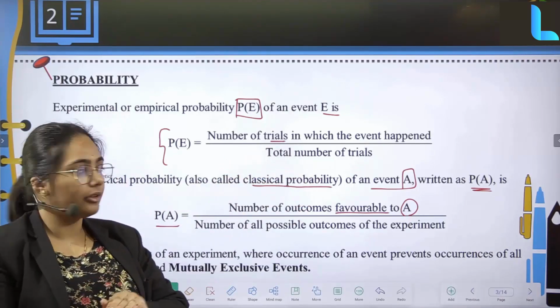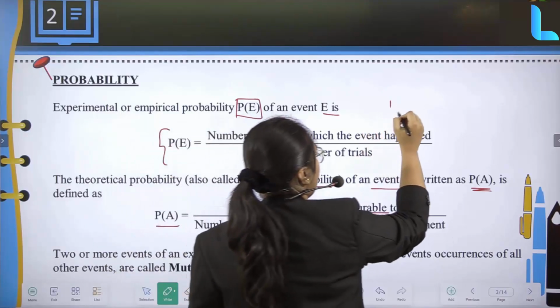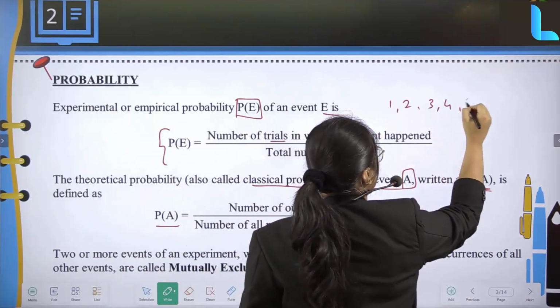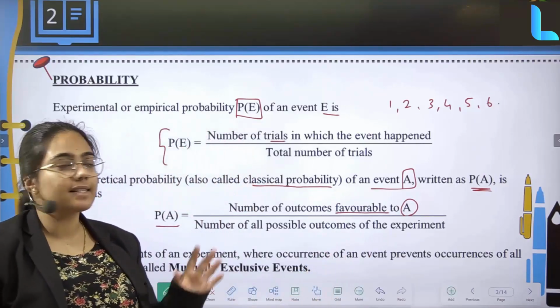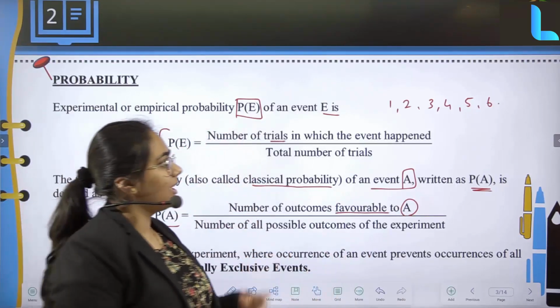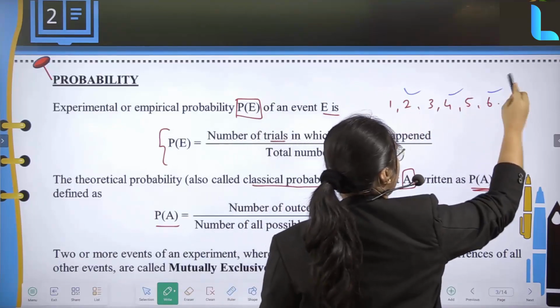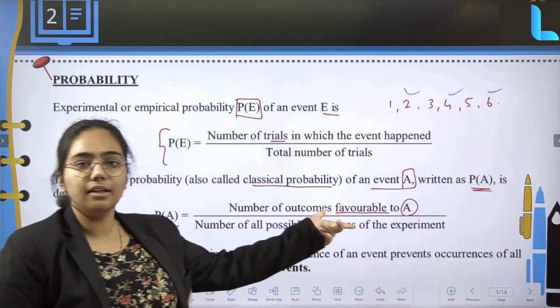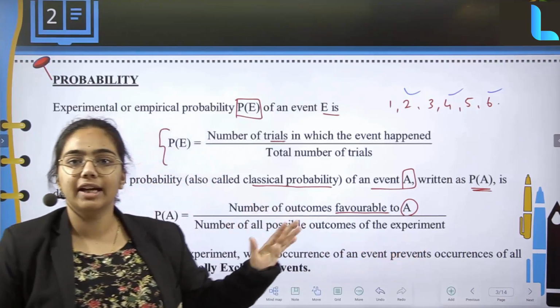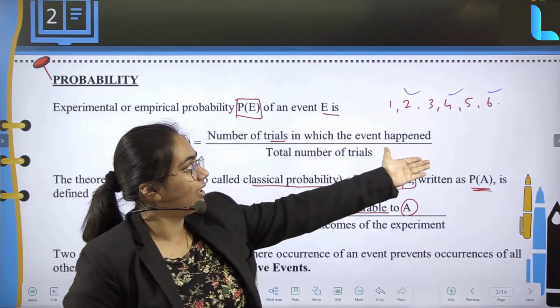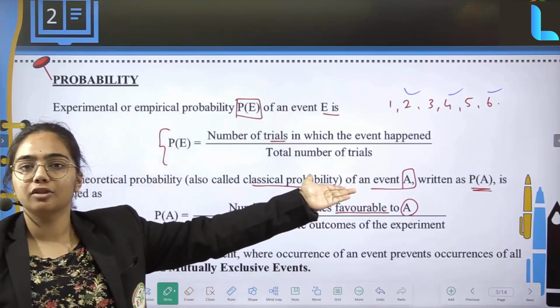Suppose I consider 1, 2, 3, 4, 5, 6. So the probability of A, if I ask for even outcomes, the even outcomes are going to be 2, 4 and 6. That comes in the numerator, divided by the number of all possible outcomes of the experiment. It can be everything, that is all 6 numbers.